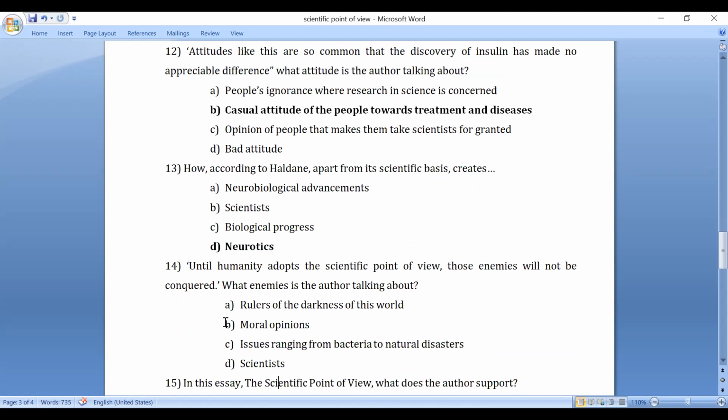Until humanity adopts the scientific point of view, those enemies will not be conquered. What type of enemy is he talking about? What enemies will not be conquered? Rulers of the darkness of this world, moral opinions, issues ranging from bacteria to natural disaster, or scientists. He is talking about the rulers of the darkness of this world who will not be conquered.